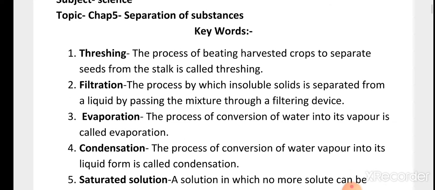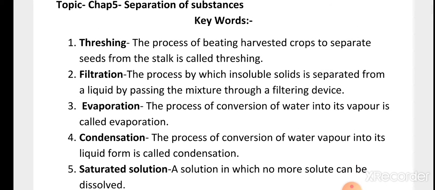Keywords means hard words. Our first keyword is threshing. And what is threshing? The process of beating harvested crops to separate seeds from the stalk is called threshing. Second, filtration. The process by which insoluble solids are separated from a liquid by passing the mixture through a filtering device.